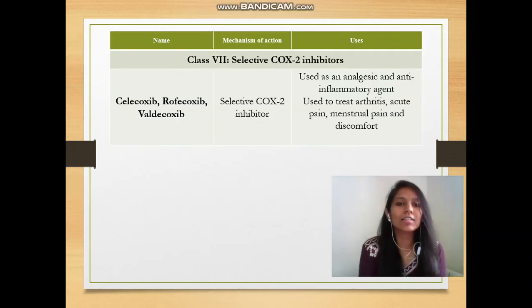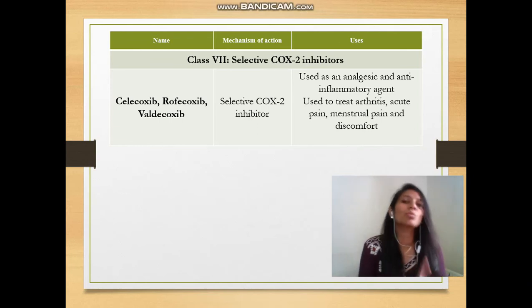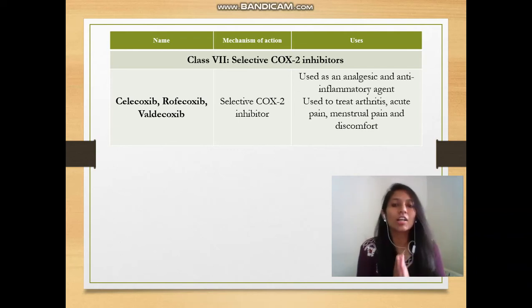Further, in class 7, we have selective COX-2 inhibitors like celecoxib, rofecoxib and valdecoxib. Why are they selective COX-2 inhibitors? Because they cannot inhibit the COX-1 enzyme. Other non-selective drugs inhibit COX-1 as well as COX-2, but selective COX-2 inhibitors can only inhibit the COX-2 enzyme. So selective COX-2 inhibitors cannot lead to the side effects which are associated with COX-1 inhibition.